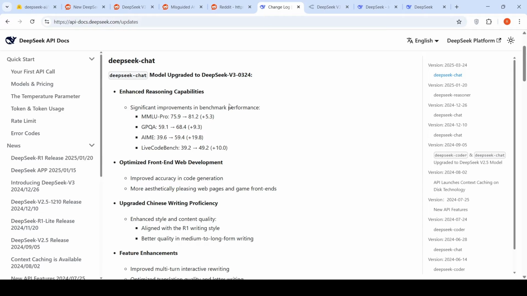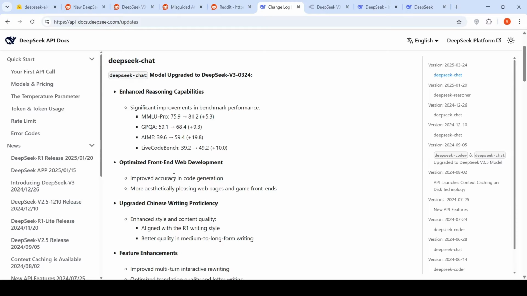Now, if you look at their official changelog, they say that this particular model, DeepSeek Chat, has been upgraded to DeepSeek V3-0324. It has enhanced reasoning capabilities and significant improvements in benchmark performance. So they are saying a 5.3 increase in performance on MMLU-Pro, plus 9.3 on the GPQA benchmark, plus 19.8 on the AIME benchmark, and plus 10 on LiveCode benchmarks.